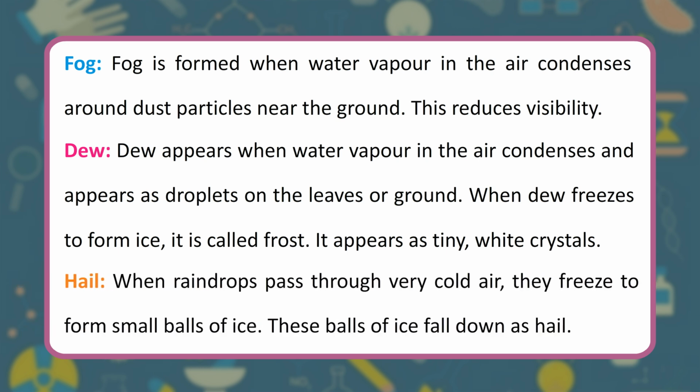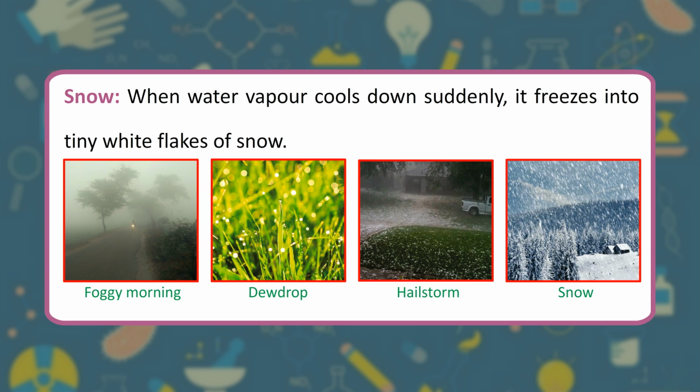Hail. When raindrops pass through very cold air, they freeze to form small balls of ice. These balls of ice fall down as hail. Snow. When water vapor cools down suddenly, it freezes into tiny white flakes of snow. Foggy morning. Dewdrop. Hailstorm. Snow.